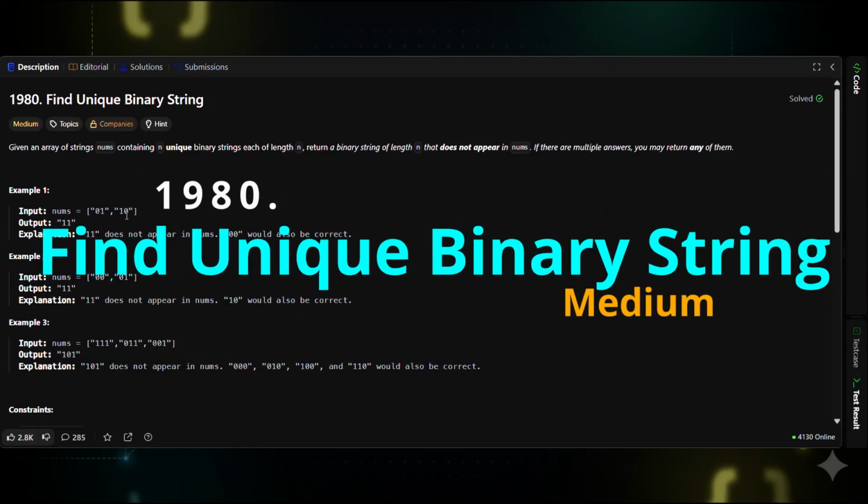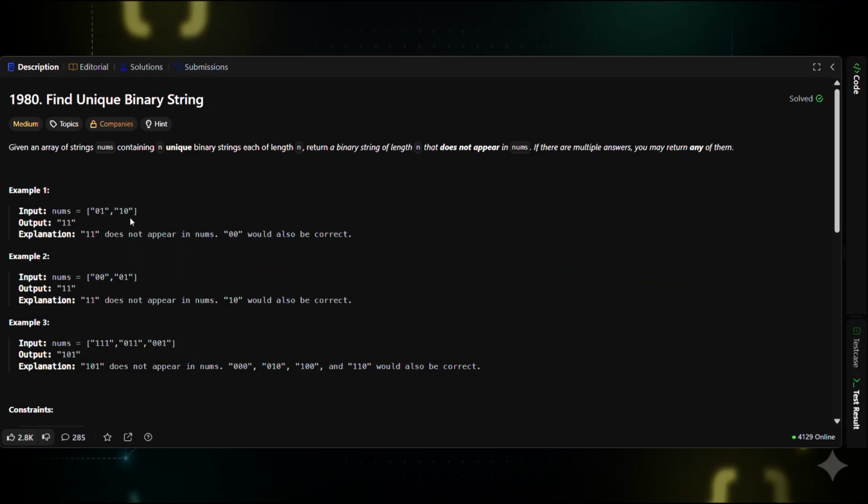Imagine you're given n binary strings, each of length n. For example, 0, 1, 10. And the interviewer asks, construct any binary string of length n that is not in this list. First, this seems trivial. Just try random strings, right?